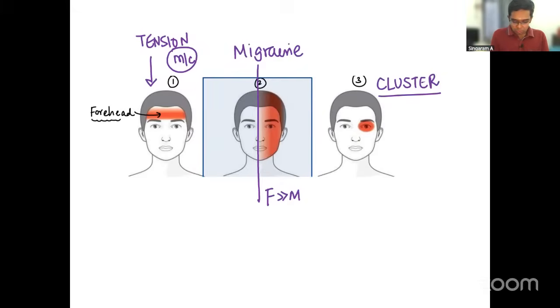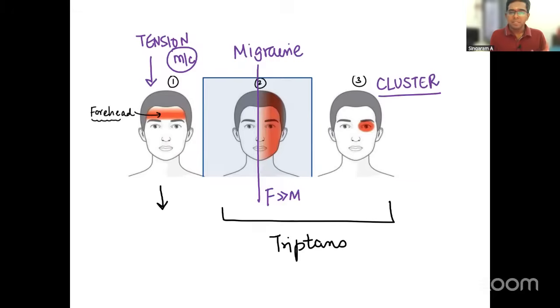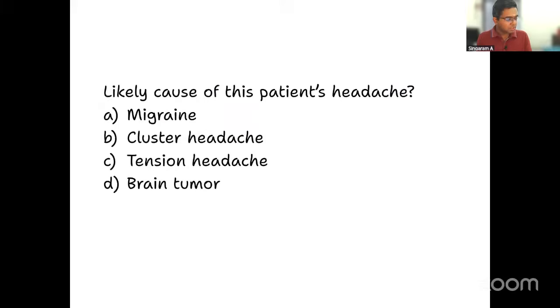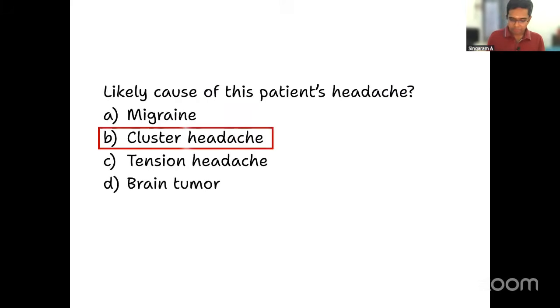Now, one more point I want you to remember: for managing the migraine headache and the cluster headache, triptans should be the drug of choice. And for tension headache, a simple paracetamol will work. So this is a quick outlook of the three important types of primary headache. Based on all this, the answer for our question is cluster headache. So this is about question number 1 related to a type of primary headache. I hope this is clear. Most of you answered it correctly as well. Moving on to the second question.